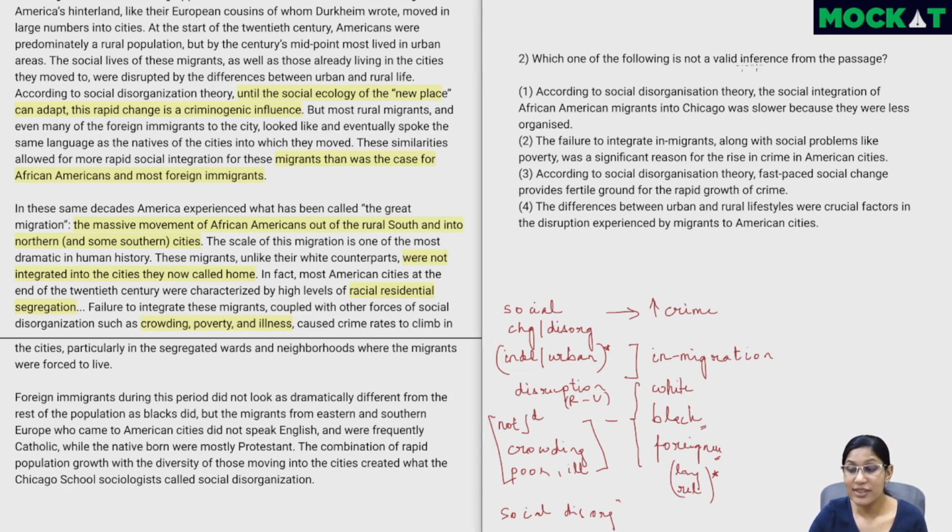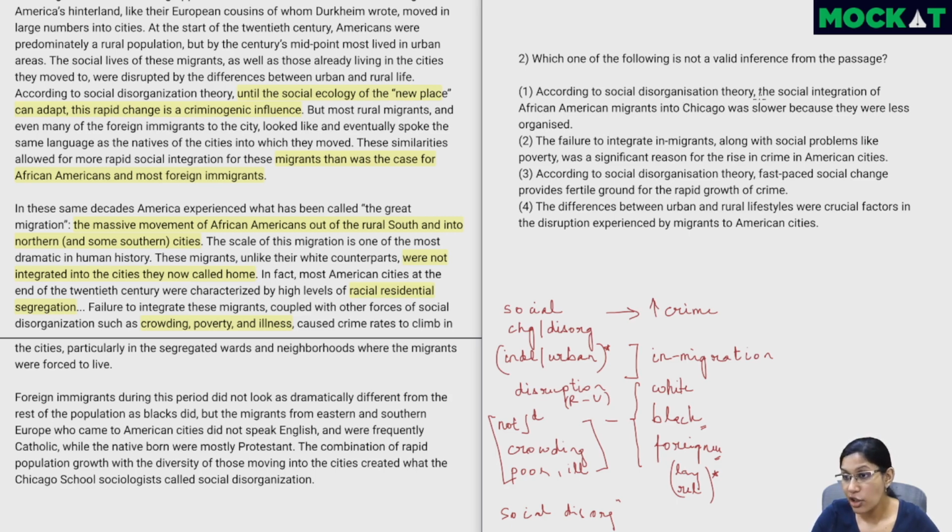Which one of the following is not a valid inference from the passage? So in the passage, we've understood that social disorganization, where a lot of people migrate in and a diverse set of people migrate in, if they are not integrated, that is something which could lead to crime. So let's look at all these options and find something which cannot be inferred. So 3 of these options can be inferred or concluded from the passage. Whichever is not becomes the correct choice.